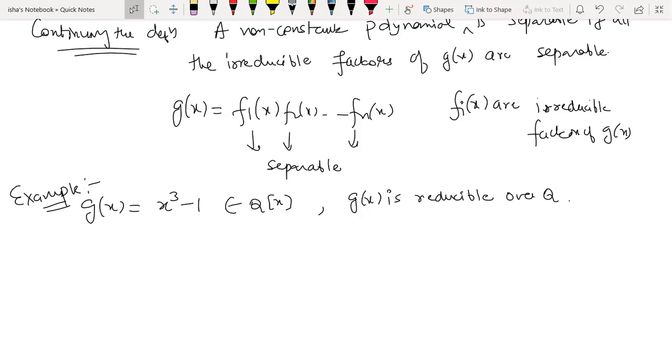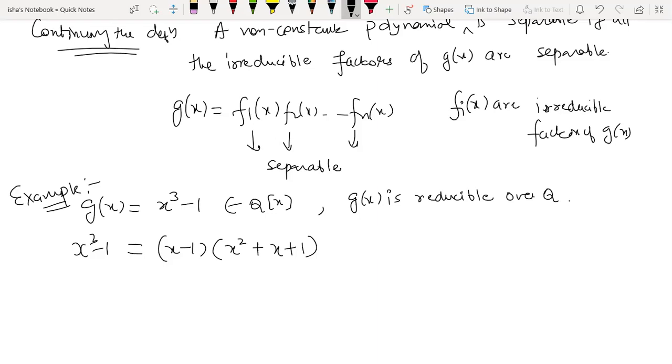We will get a factor x minus 1. Yes, you can clearly see one of the roots is lying in the field itself. Over Q it has a root which is 1. So that means it is factorizable, it is reducible over Q. I can see one of the roots, so one factor is x minus 1. What should I write here? What will this be equal to? (x minus 1)(x square plus x plus 1).